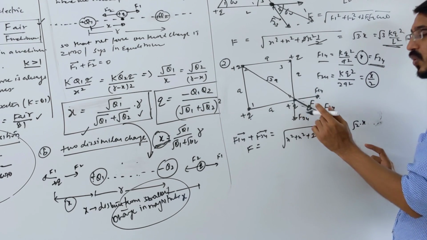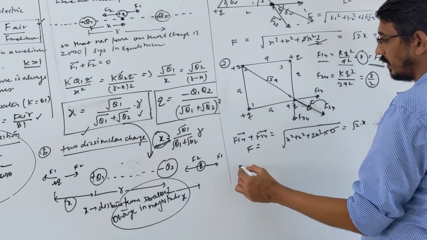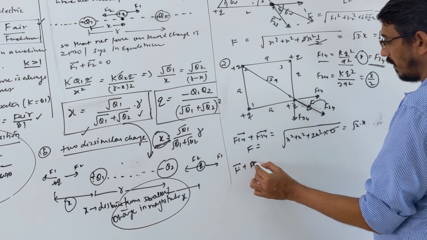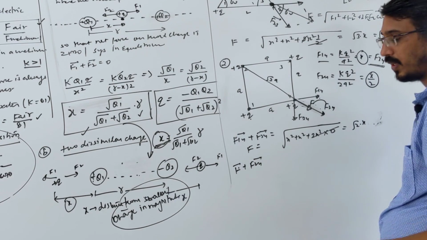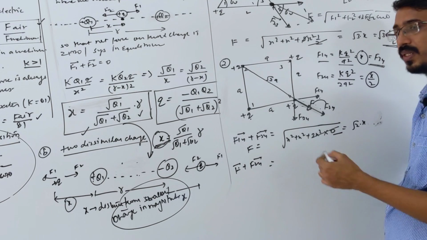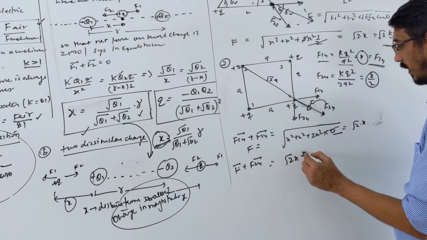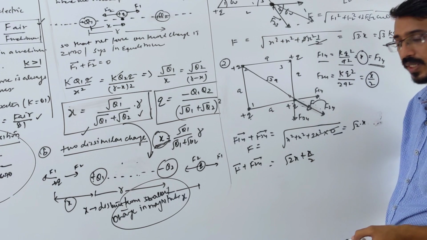We want to add these two forces. What is the angle between these two forces now? 0 degree, right, now they are in the same direction. So F vector plus F24, the angle between them is 0 degree. 0 degree means directly the answer is A plus B, because cos 0 is 1. I told you many times. So root 2x plus x by 2. That's your answer.